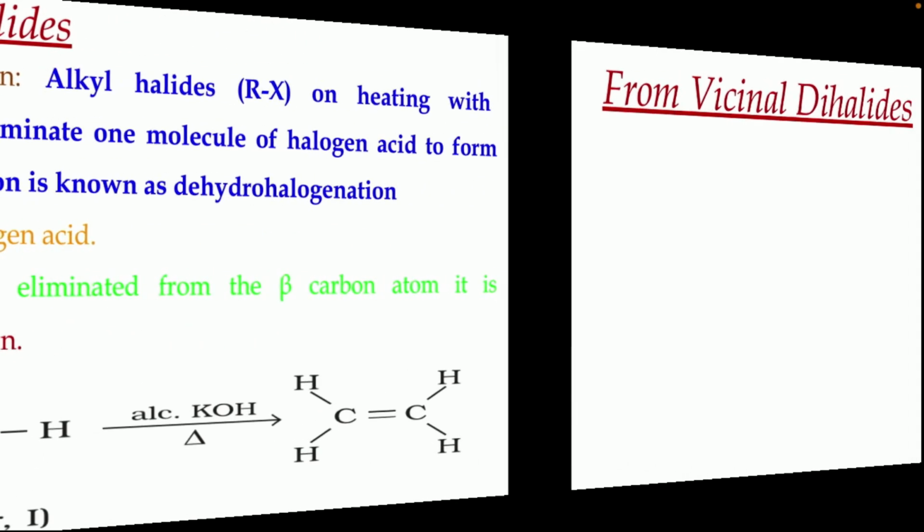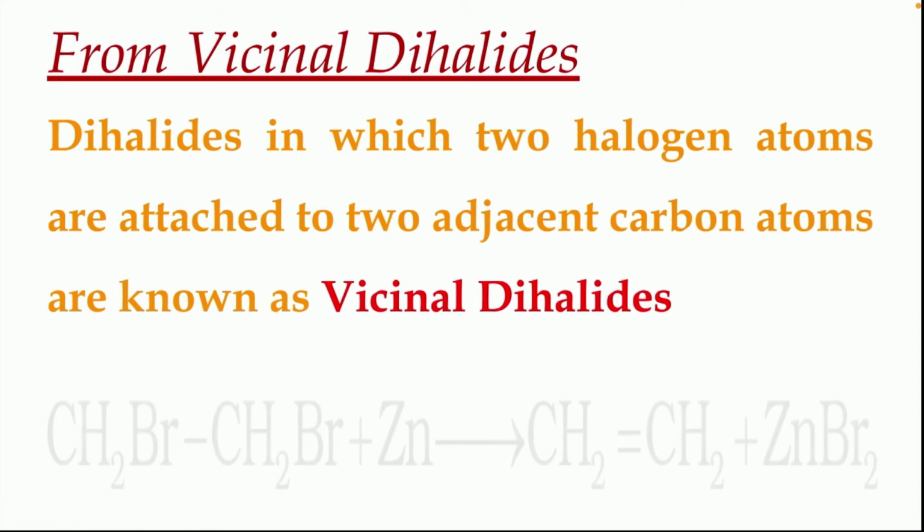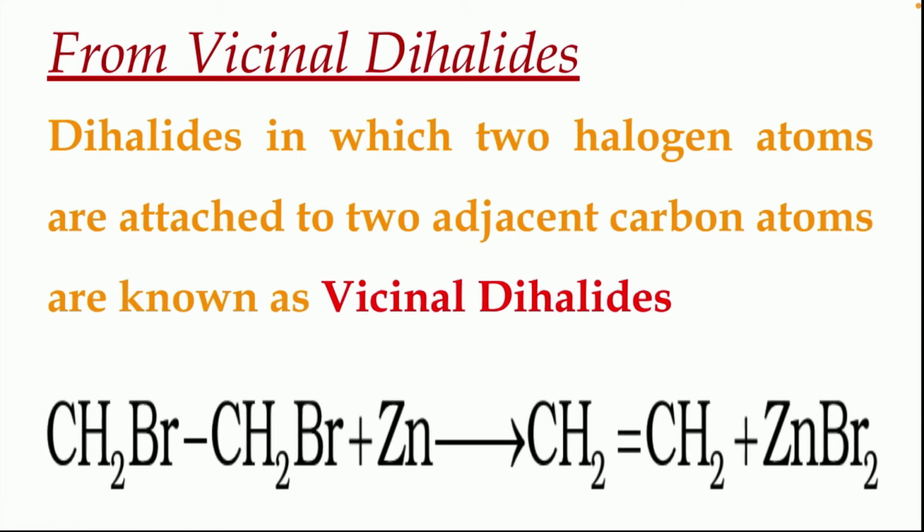Next we shall study preparation from vicinal dihalides. Dihalides in which two halogen atoms are attached to two adjacent carbon atoms are known as vicinal dihalides. Children, look at this example. CH2Br, CH2Br. Here Br is attached to adjacent carbon atoms. So this type of halides are called vicinal dihalides.